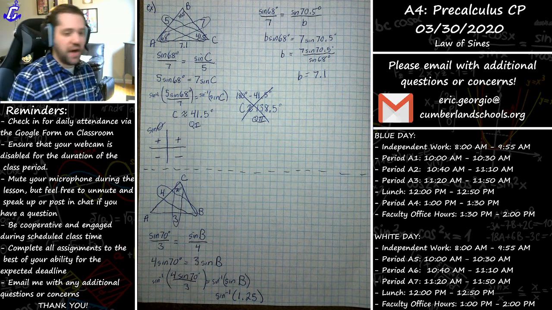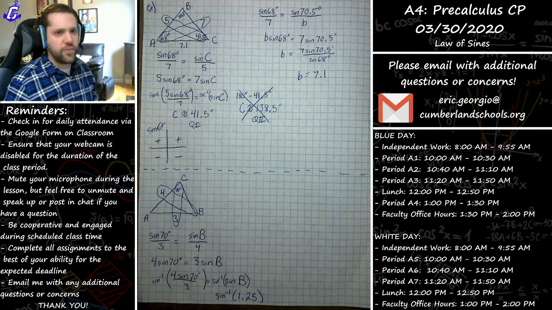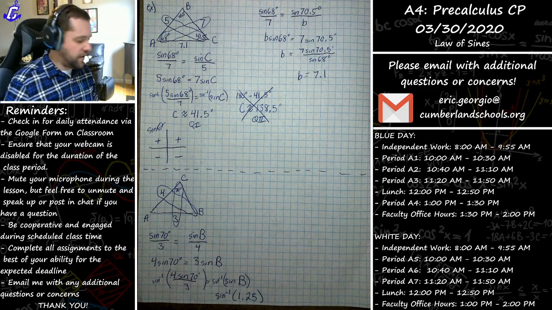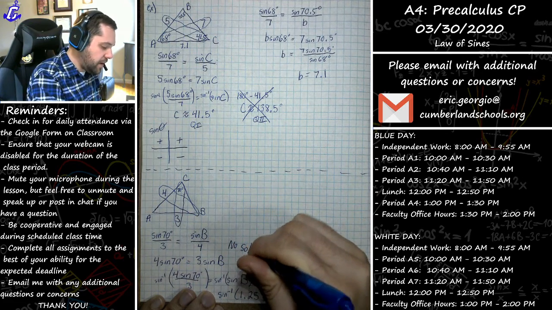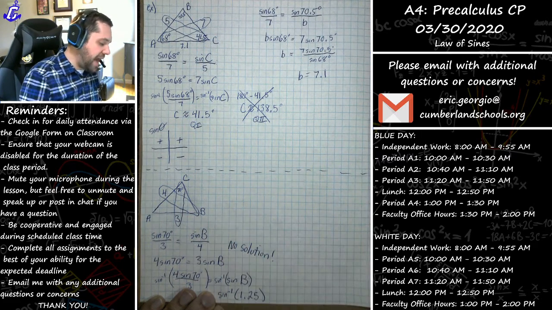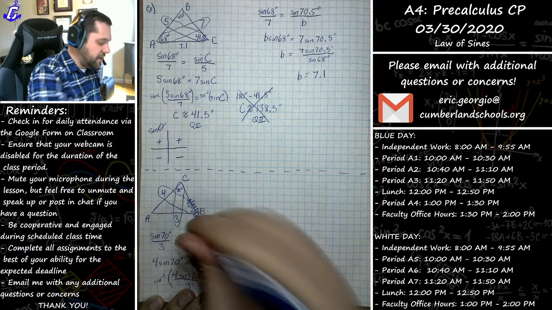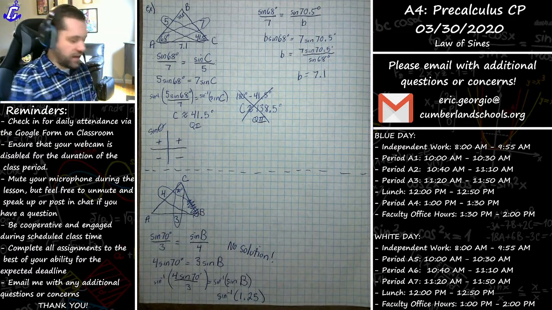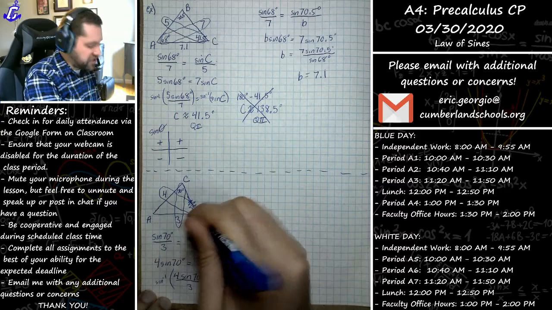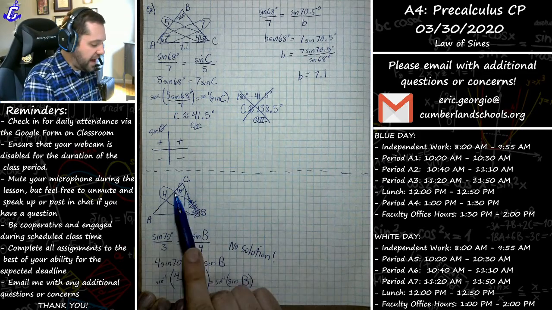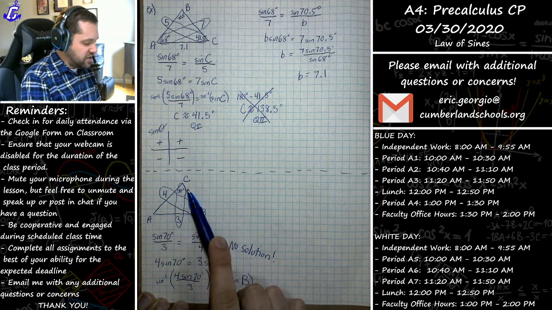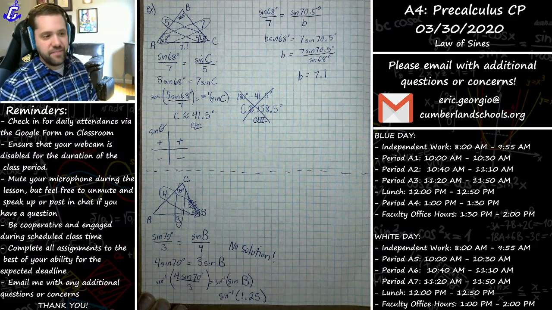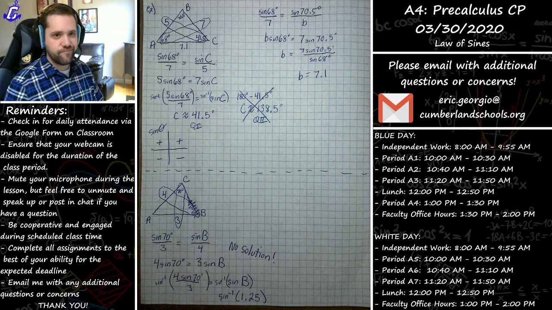So what angle has a sine value of 1.25? There isn't one. So this would have no solution. And in fact, this diagram would not even be accurate because you wouldn't have enough to connect those things together. You wouldn't actually be able to draw this shape. If you actually cut out something that was 3 inches long and 4 inches long and you made this angle 70, you wouldn't be able to make a triangle out of that. It wouldn't be able to happen. All right? Does that make sense?